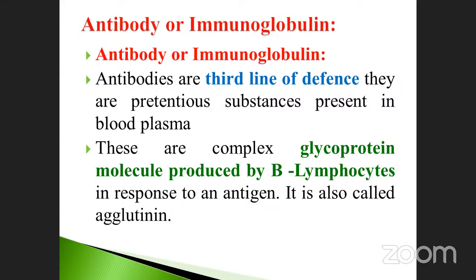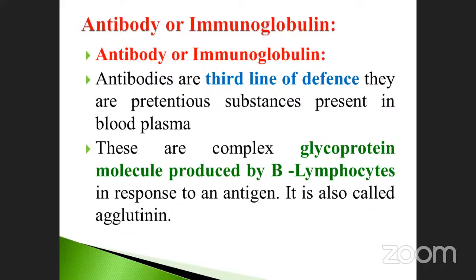So antibodies are the third line of defense. They are proteinous substances present in the blood plasma. These are complex glycoprotein molecules produced by the B lymphocytes. Note it down: B denotes bone marrow. This responds to an antigen, and it is also called agglutinin.